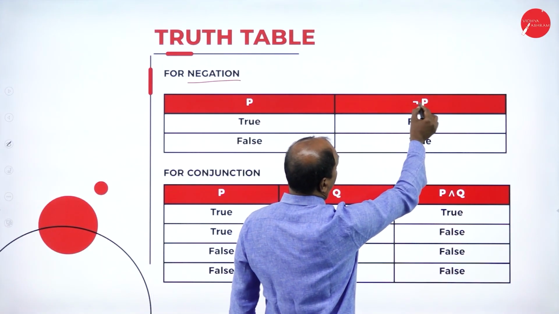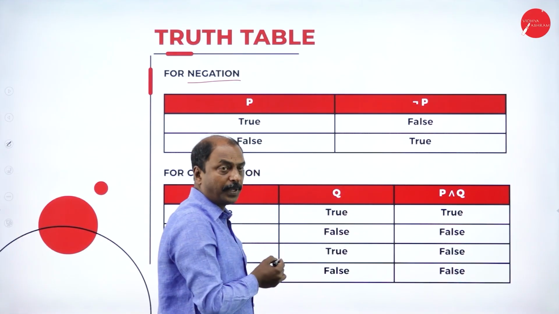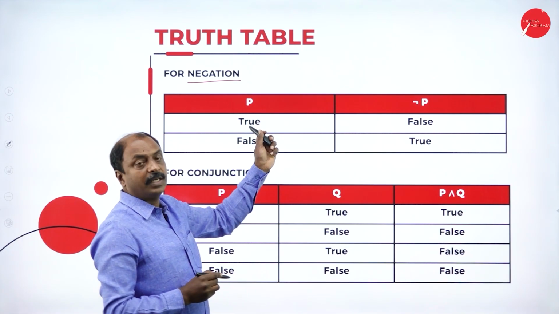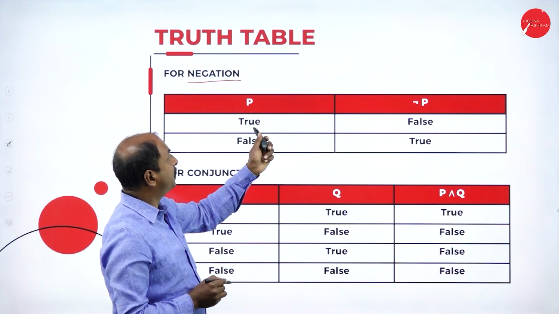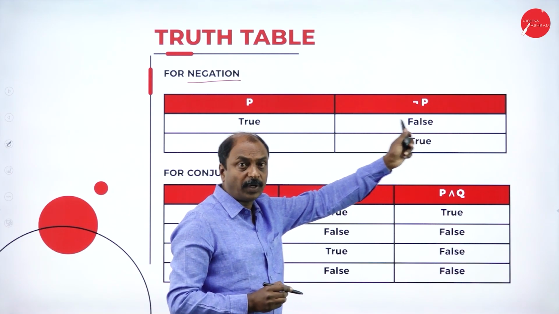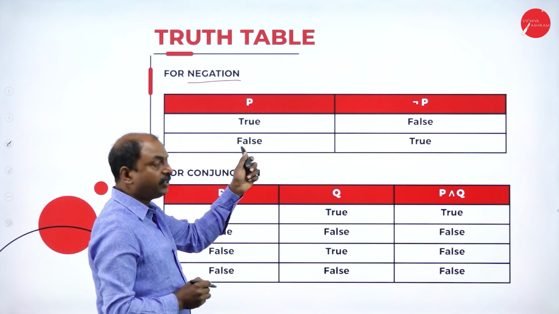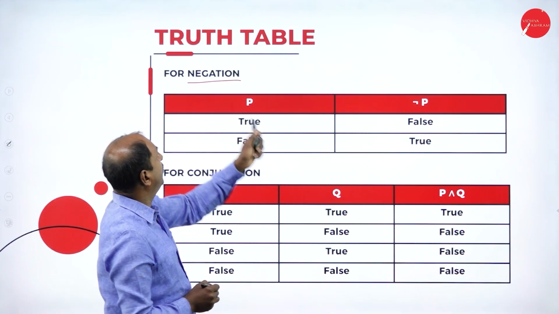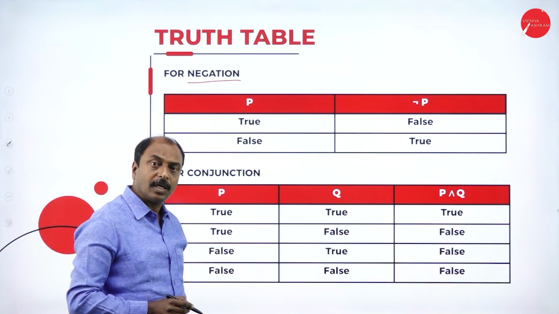Obviously, the negation, not P, is false. That is the inverse of P. If P is true, not P is false. Suppose P is false, not P is true. This is the truth table for negation, the NOT operation.